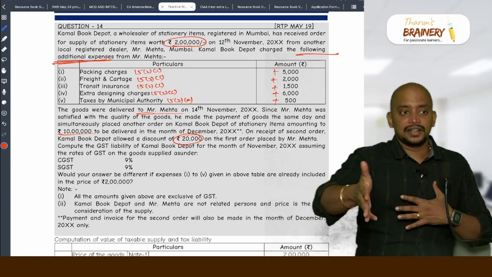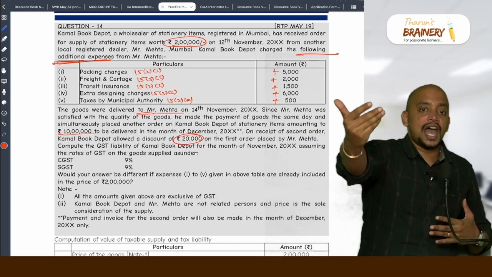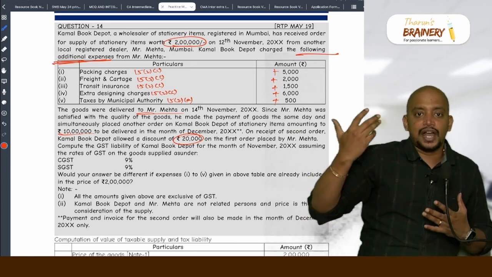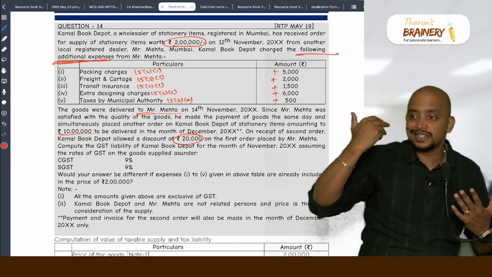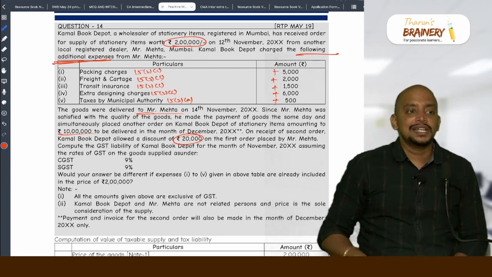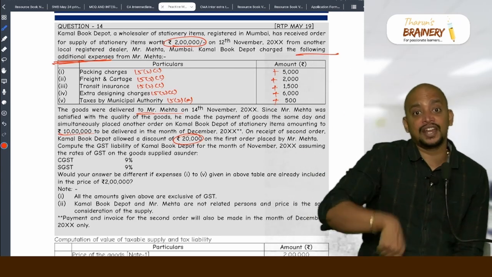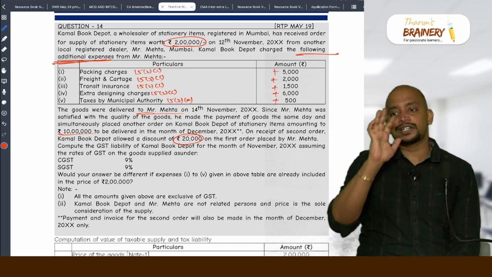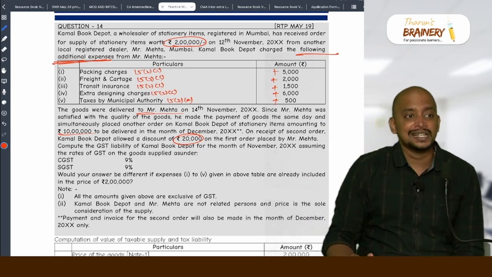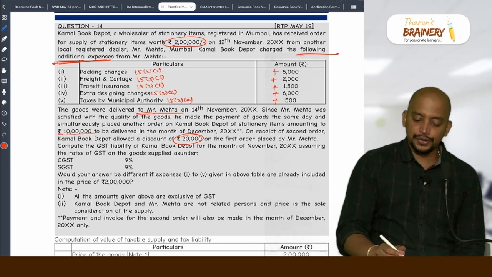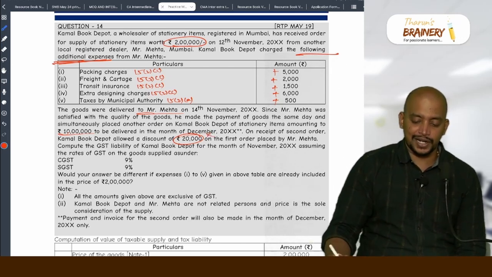See, first I am selling, I am delivering, and you are happy, you have made the payment. And you place a second order. As you made a prompt payment and the second order also you placed, with respect to the first order I am now giving you a discount. Is this discount pre-supply or post-supply? Post-supply. Whether the terms were agreed before at the time of supply? No, not agreed. Due to that reason, it is not allowed as deduction. So, therefore, we need to ignore this 20,000. We should not take that.